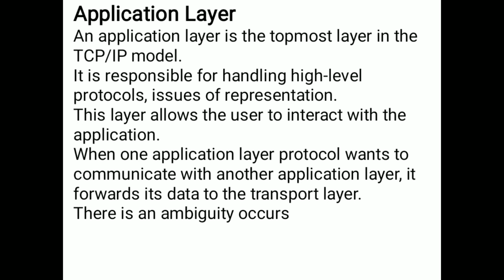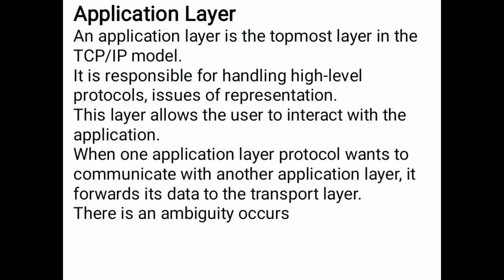This layer allows the user to interact with the applications. When one application layer protocol wants to communicate with another application layer, it forwards its data to the transport layer. So it takes the data from the user and forwards it to the next layer, the transport layer. The transmission of data in the TCP/IP layers will be like this.